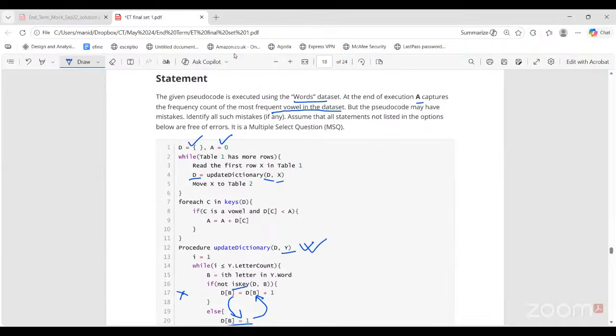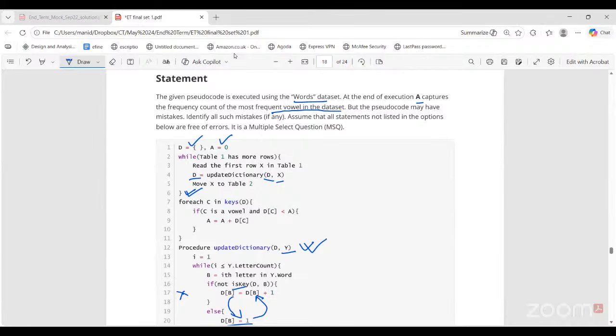So next, once D is updated, this while loop will finish when for every card I have updated D. So at this point, when this while loop is over, D dictionary contains what? The keys are all unique letters in the dataset, and the values are the frequency of each letter. Right. So now a for loop is being run for each C in keys of D. So what is each C?